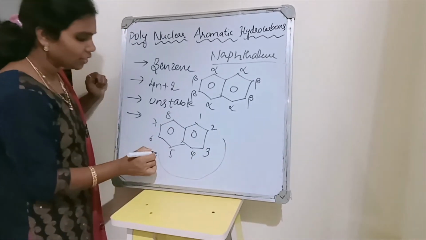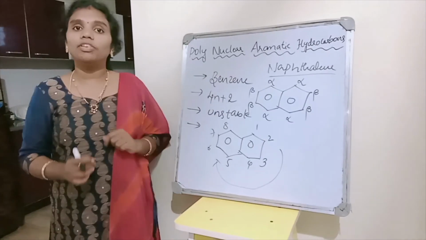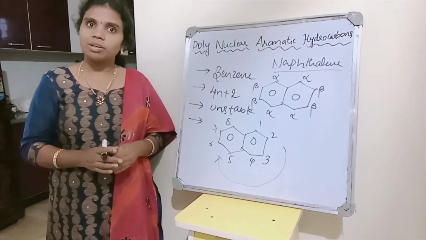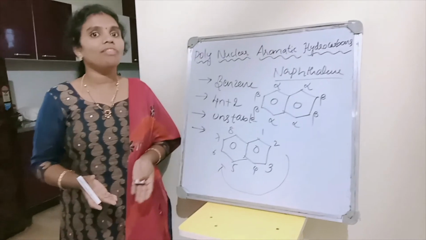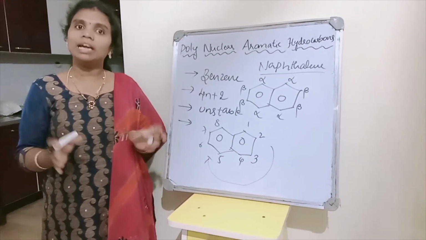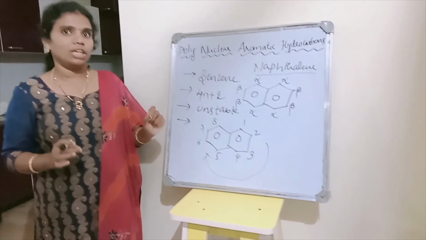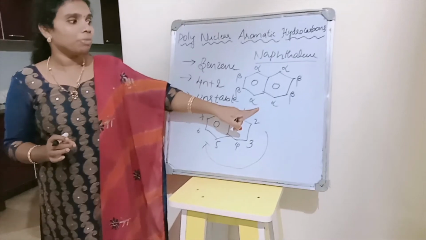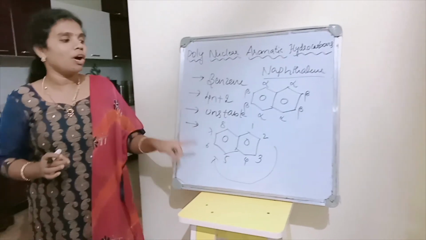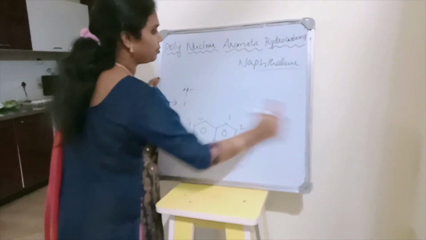So we are going in this direction and giving the numbering. So this numbering or alpha beta notation is important whenever you have substitutions, whenever there is a presence of different moieties or different functional groups like nitro, chloro, bromo, any kind of functional group. Then you need to give different positions. So for that purpose you have to represent either in the alpha beta notation or by means of numbering.